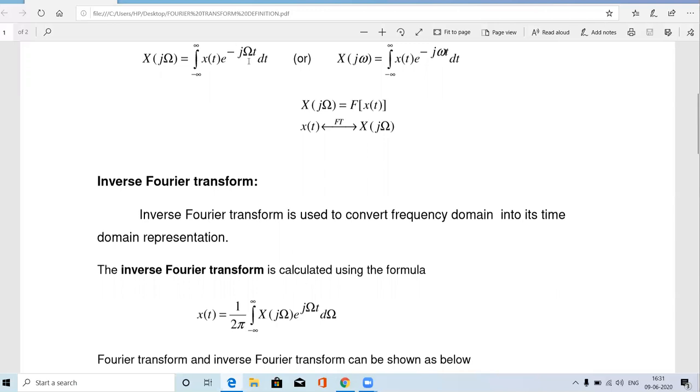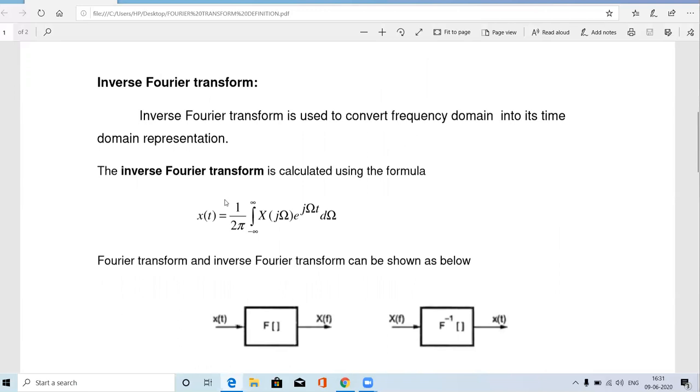And here the integration is with respect to the variable time. Here the integration is with respect to the variable omega. And after that, here no constant is there. Here we have to multiply by 1 by 2 pi. So this is the difference between Fourier transform and inverse Fourier transform. Fourier transform is used to convert the time domain signal into frequency domain signal, but the inverse Fourier transform is used to convert the frequency domain signal again into time domain signal.